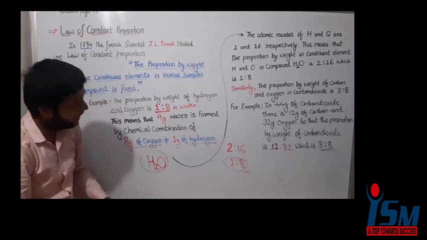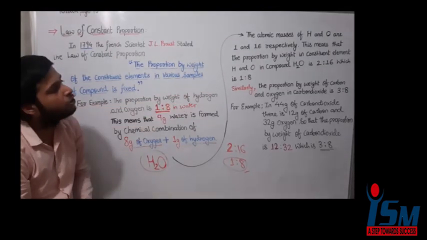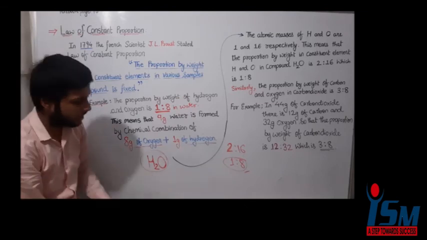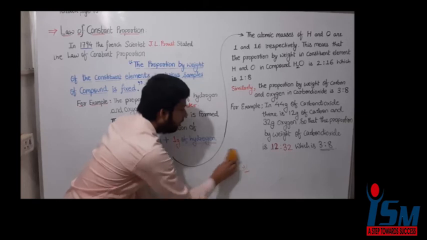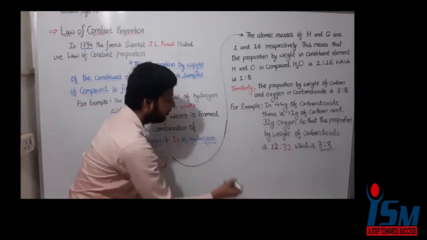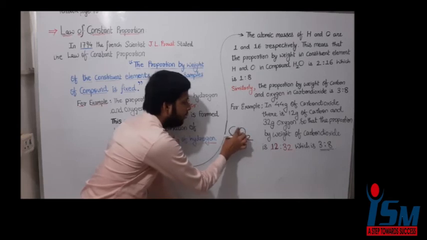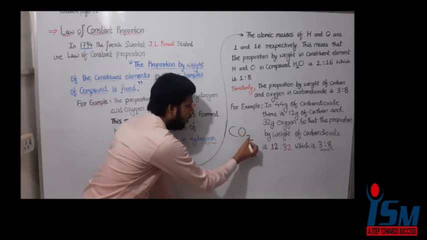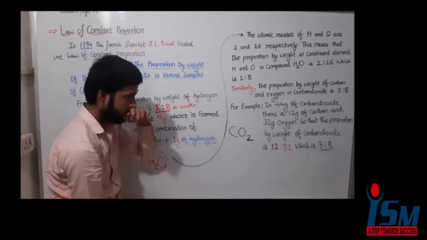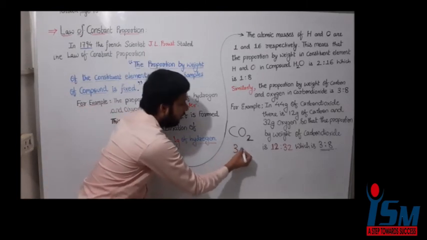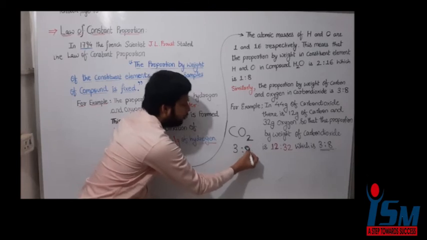Take another example. Similarly, the proportion by weight of carbon and oxygen in carbon dioxide. Tell me the molecular formula of carbon dioxide. Sir, carbon dioxide is CO2. Their proportion is 3:8. Why is the proportion 3:8?